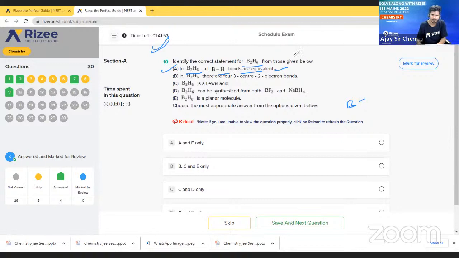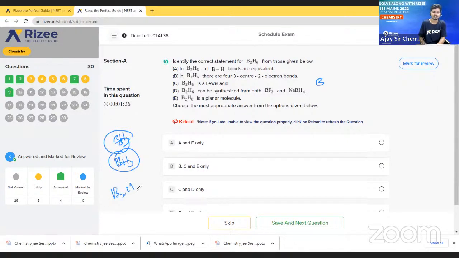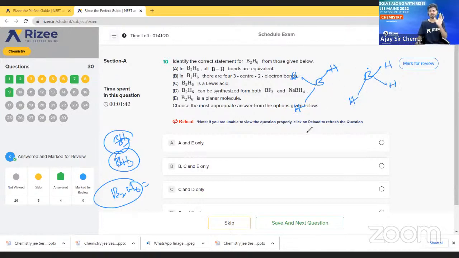See here, boron is there, and diborane is a combination of BH3 and BH3. BH3 twice is nothing but B2H6. See here, one BH3, I'm writing one hydrogen here, one hydrogen here, one hydrogen here, and another boron, one hydrogen I'm writing here, and two hydrogens I'm writing here. So this is the structure of what?